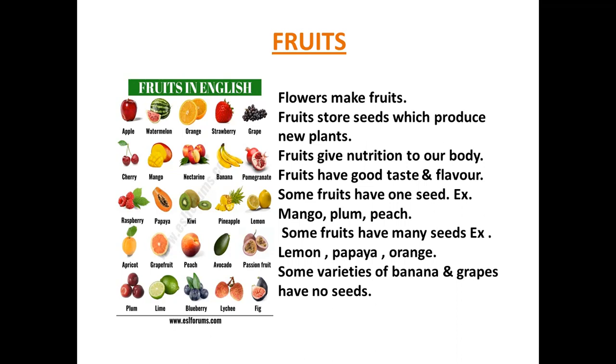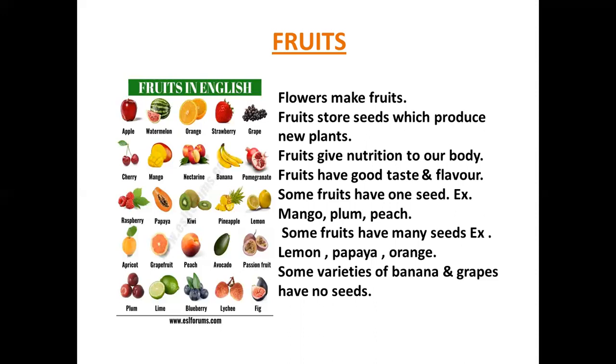So here is a picture of fruits. So many fruits are there in the picture, and these fruits are formed from flowers, and fruits store seeds which produce new plants, and fruits give nutrition to our body, and fruits have good taste and flavor, and some fruits have one seed, example mango, plum, peach, etc. Some fruits have many seeds, example lemon, papaya, orange, etc. Some varieties of banana and grapes have no seeds.